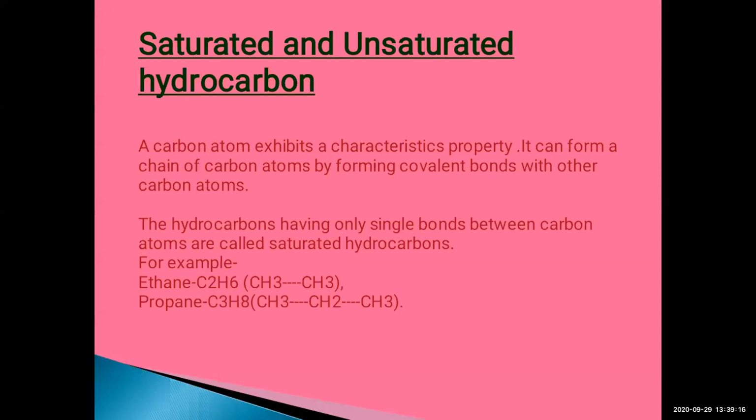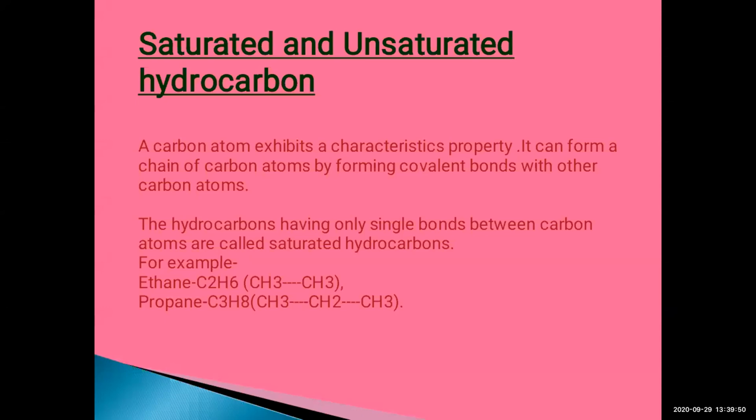Another one is propane. There are many compounds after methane and ethane, and the carbon and hydrogen atoms go on increasing. For propane, the symbolic formula is C3H8. In structural formula, it would be CH3 single bond CH2 single bond CH3.